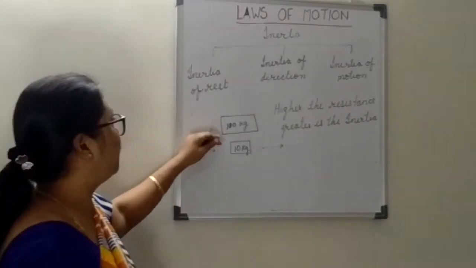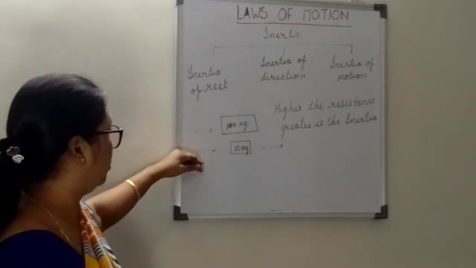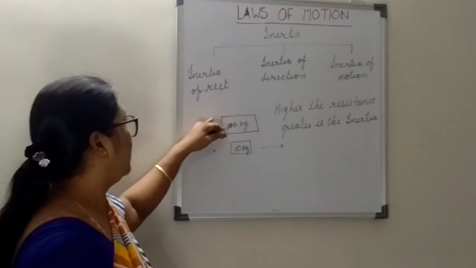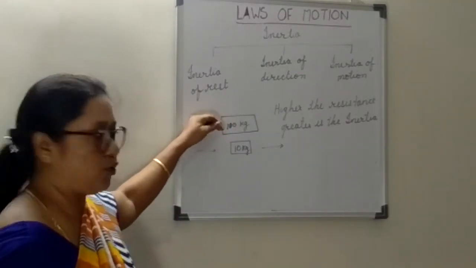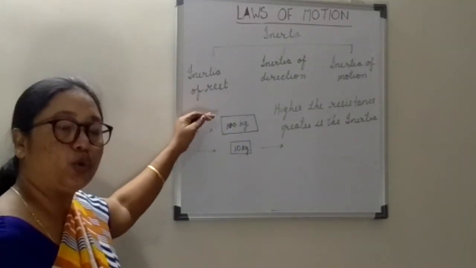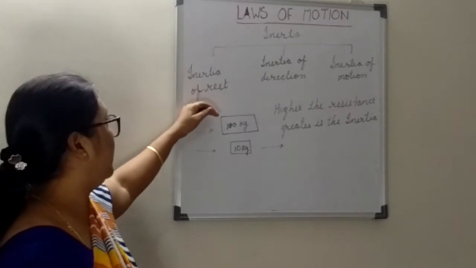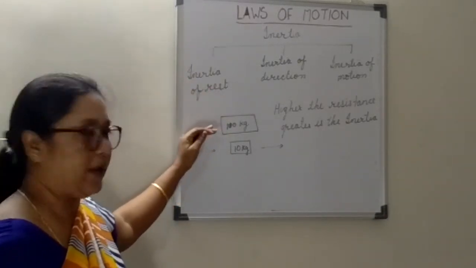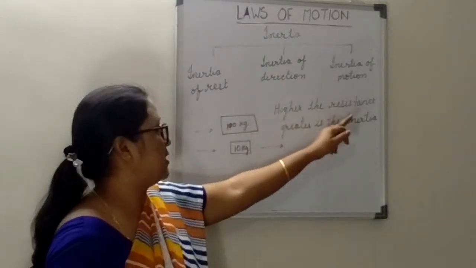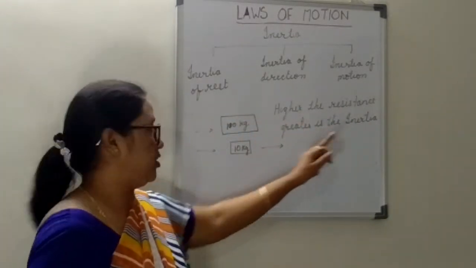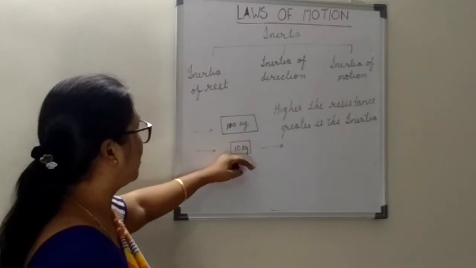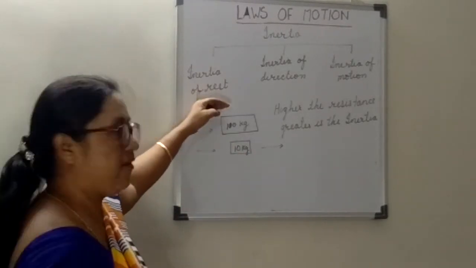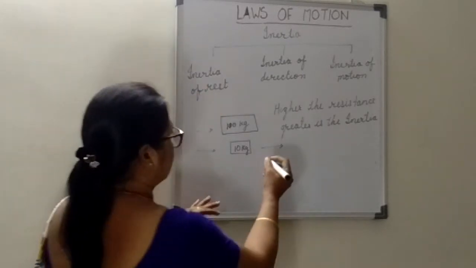If I am applying the same amount of force on both, this object will start moving, but this will resist the force. It will not want to change; it wants to remain in its same state. So higher the resistance, greater is the inertia. Because this is of less mass and this is of more mass, a heavier one, we can say